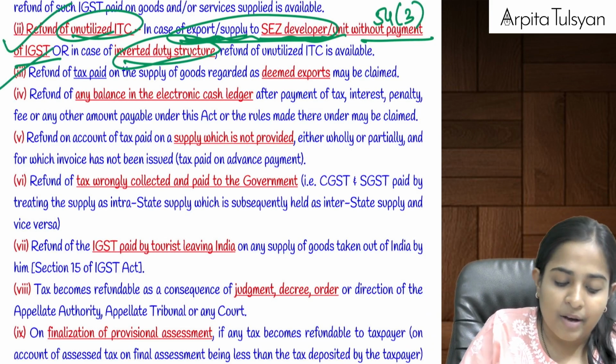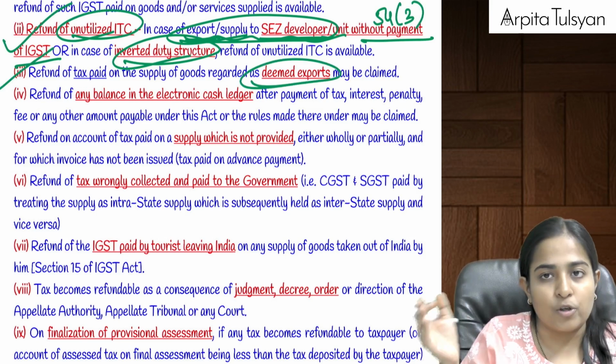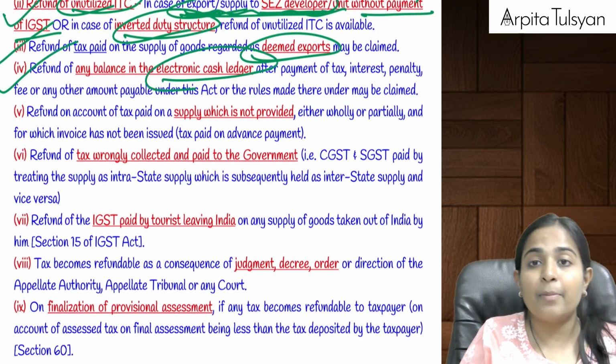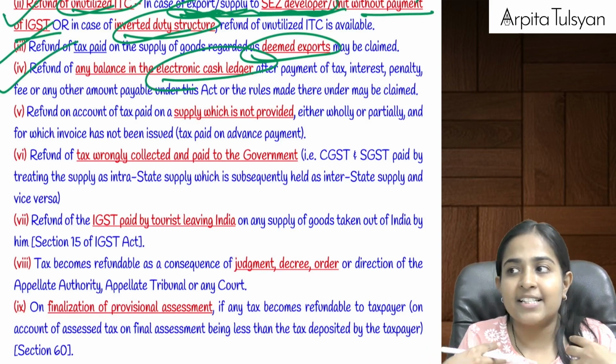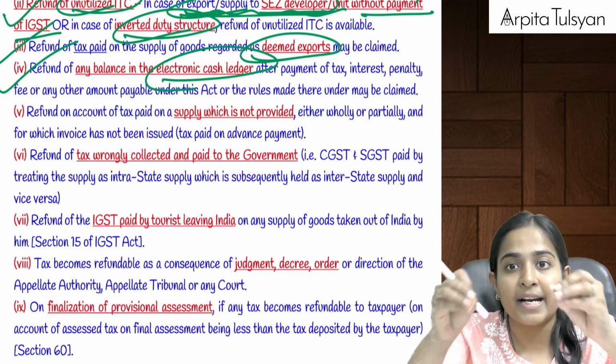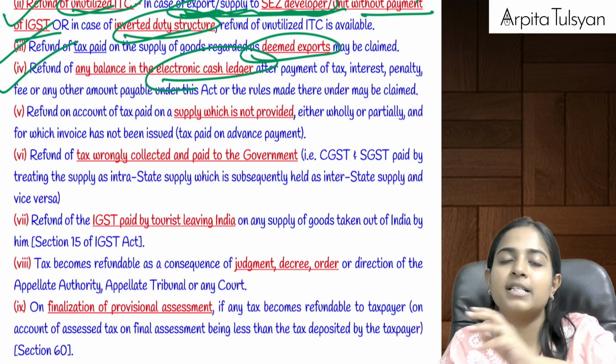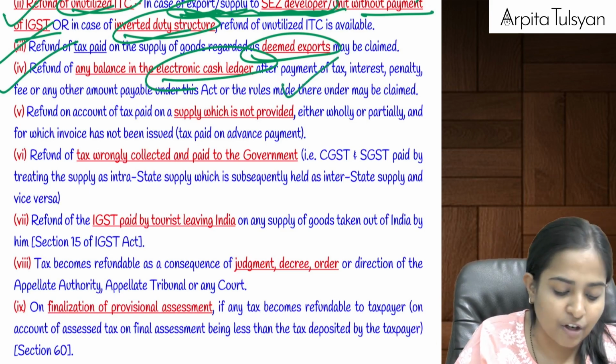Okay, next, third one, any tax paid on deemed exports. For that also you can claim the refund. If there is any balance available in the electronic cash ledger, that is just like my account, I have put the money from my pocket. Okay, that is not my input tax credit. So any amount which is kept in electronic cash ledger, I can get the refund of that also.